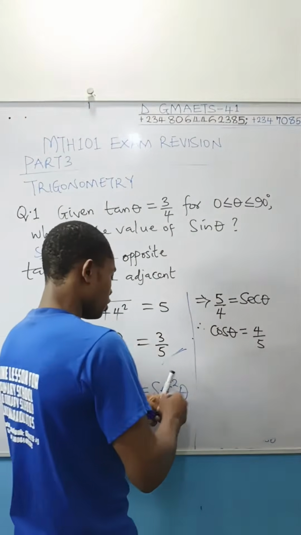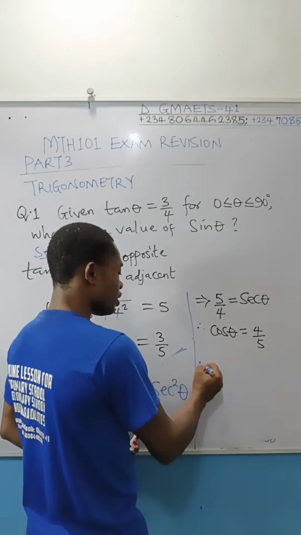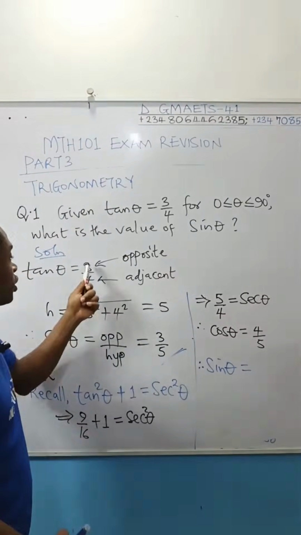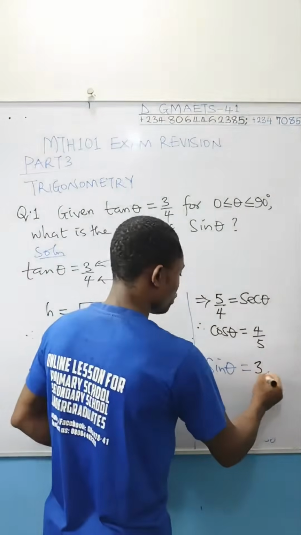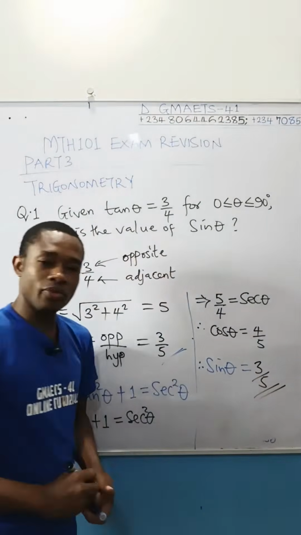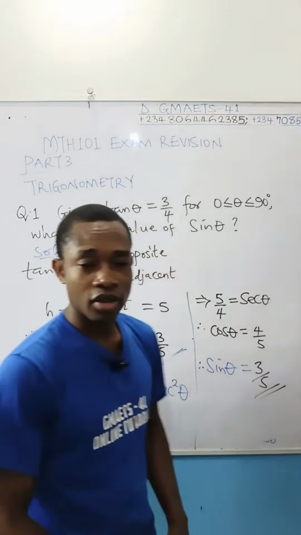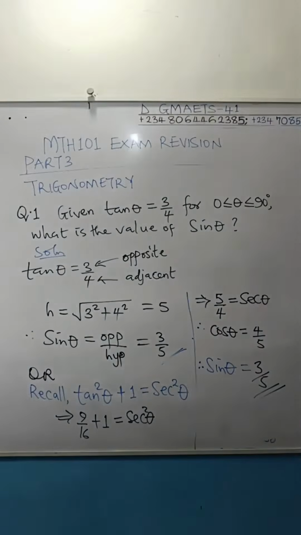Therefore, in conclusion, we say sine theta, which is opposite over hypotenuse, opposite is 3, and hypotenuse is 5. So you got the same result as before. Choose whichever of the methods you prefer. We are done with this question. We shall pick another of your exam-related questions.